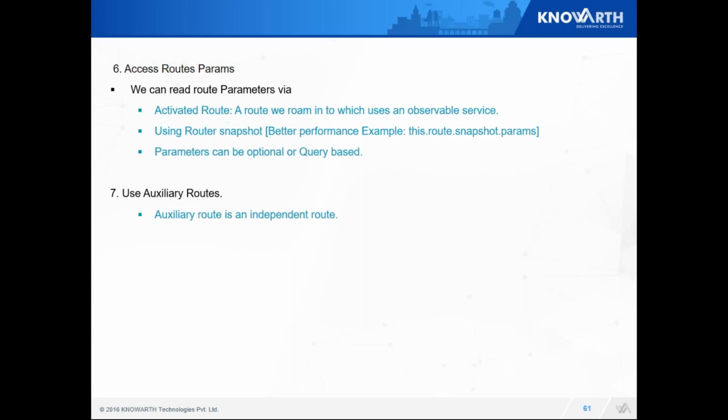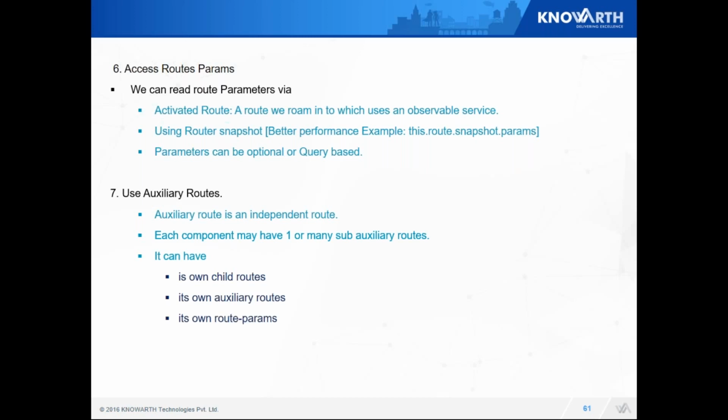Next is auxiliary routes. It may happen that one module or component has its own routes. That's where Angular 2 provides auxiliary routes. Each auxiliary route defined can have its own child routes, its own auxiliary routes, and we can define the usual route parameters or maintain the history stack.